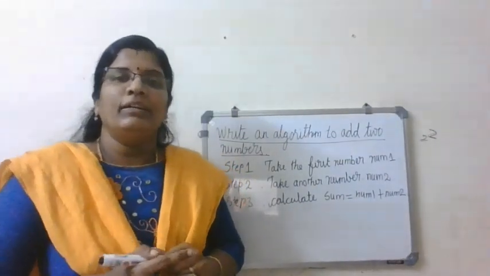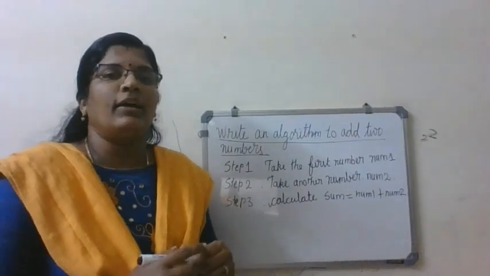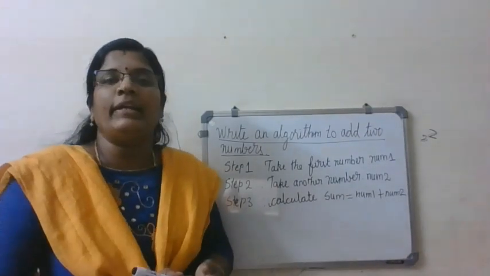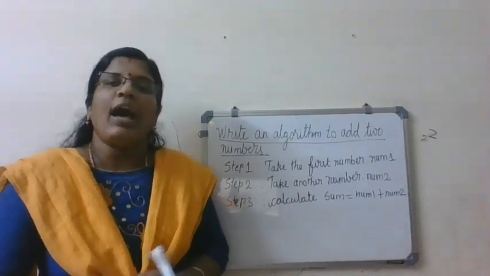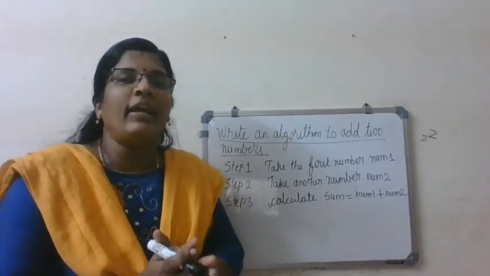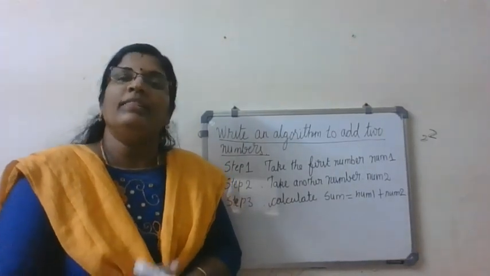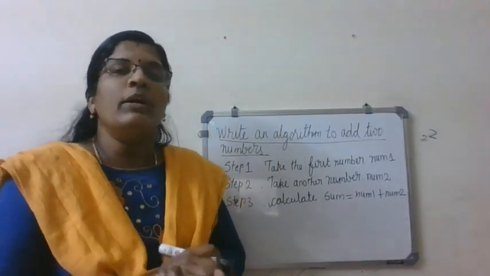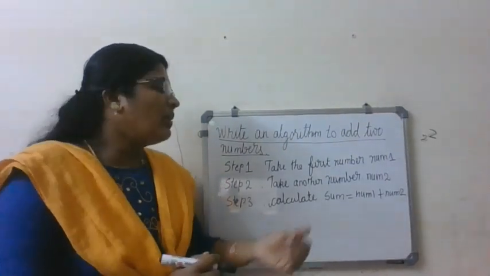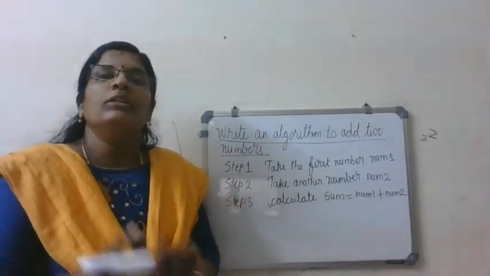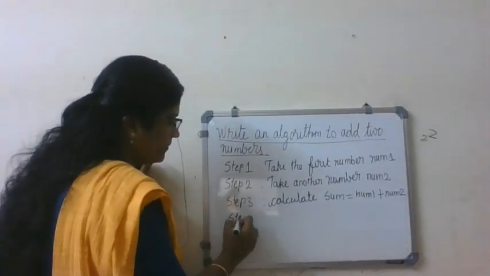This is the calculation. So we have processed the data. That means we have calculated the values. After calculating, what do we get? We get the result. So where should the result come? The result should be displayed on the monitor. So what do I have to write here? So display the result. Step 4 is